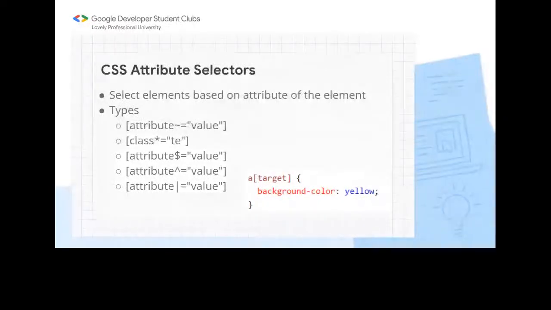And then we have the attribute contains this value, so that element will be selected. This is the basic syntax. We have the element here, and according to the attribute, we will select the element. We can target any value, or we can use types here. According to that, it will change the background color, it will change the CSS.